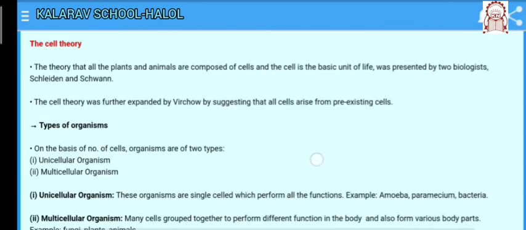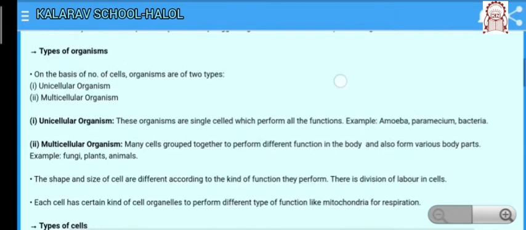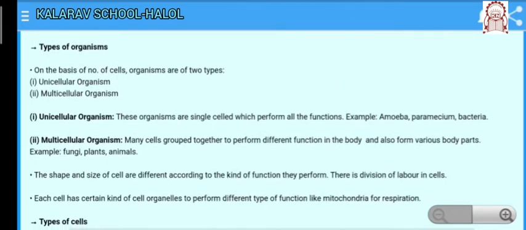Next, the types of organisms. On the basis of the number of cells, organisms are of two types. Number 1, unicellular organisms, and number 2, multicellular organisms. Unicellular organisms, as the name describes, uni means one or single. So unicellular organisms are single cells which perform all the functions. For example, amoeba, paramecium, bacteria, Chlamydomonas.